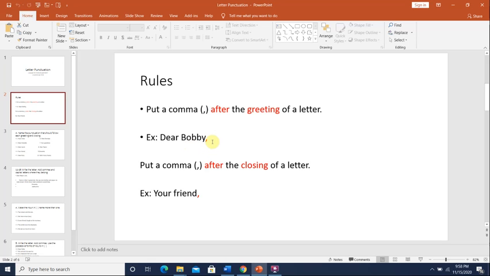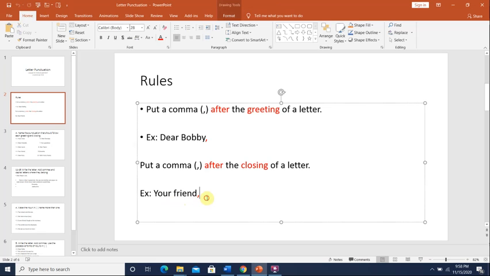And then you write your letter, and before you end it or finish it, you have to close it. So it says here, put a comma after the closing of a letter. Means in the end of the letter, you want to say that you're finished. So you can finish the letter with a word such as love, and then comma, your friend, and then comma. So you put a comma after the closing. Okay, but when you finish the letter, you say a nice word such as your friend, and then you write your name. So you write the word and then comma, and then you sign your name.